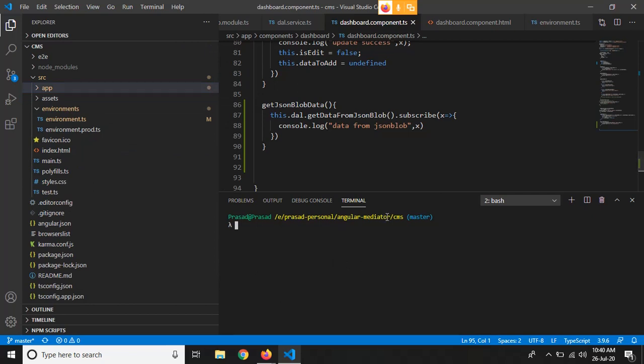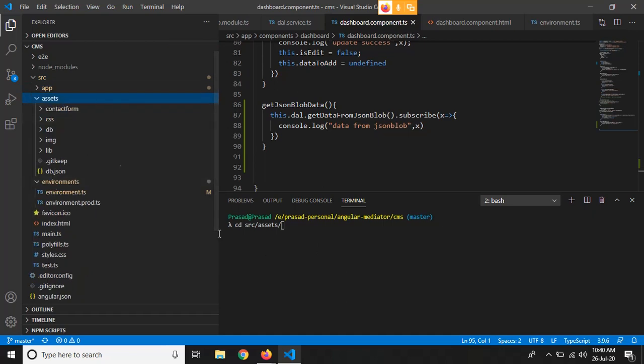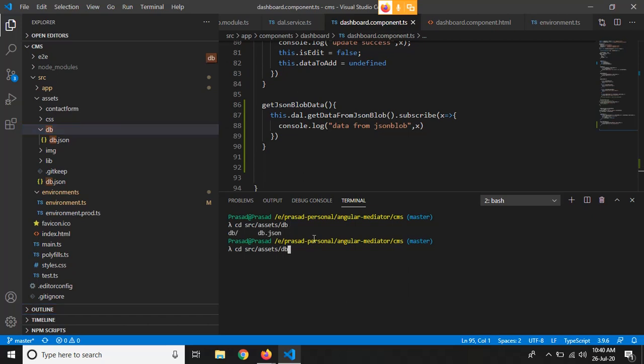So we are in CMS, then cd src. Cd means change directory, then assets. In assets we have a db folder, and in the db folder we have this db.json file, right? So now we have to watch that file.